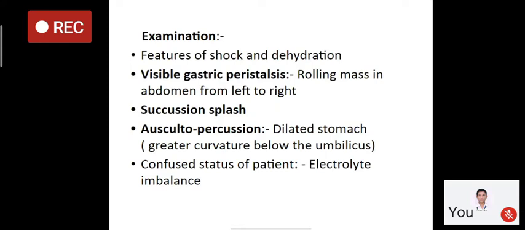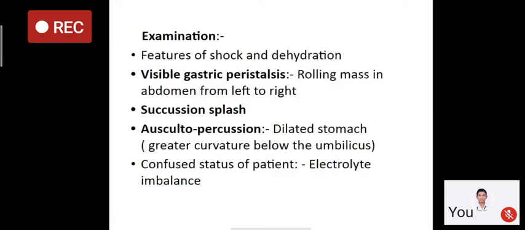In the stomach, peristalsis goes from left to right. Due to the obstruction at the pylorus stenosis, the stomach will be dilated, though the peristaltic waves go from left to right. The patient will complain of a rolling mass which presses under the palpating fingers, in the upper abdomen, going from left to right. So this is the visible gastric peristalsis.